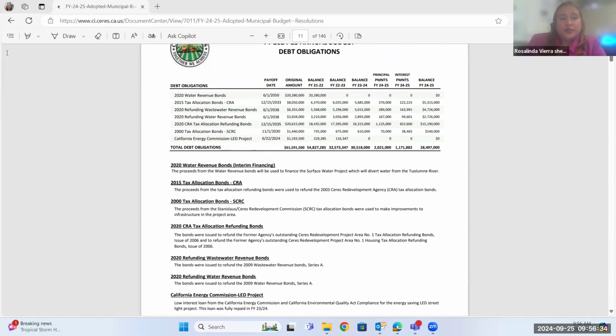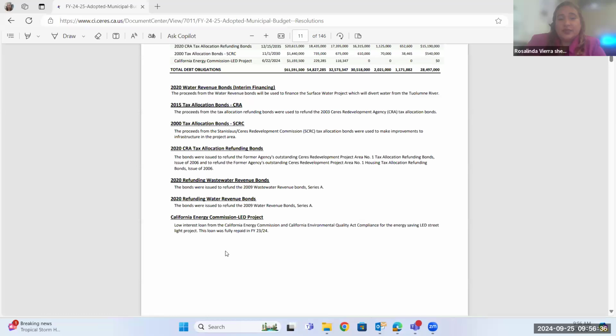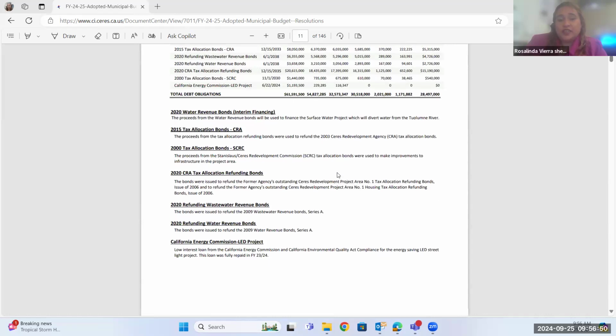Okay. So we'll go on so you can see exactly what these bonds are for, as long as fully paid for, as you can see on the LED project, which was changing the street lights to LED. So that project has been completed and that has now been paid in full. So you'll see that reflected here. You'll see the amounts change as well here.